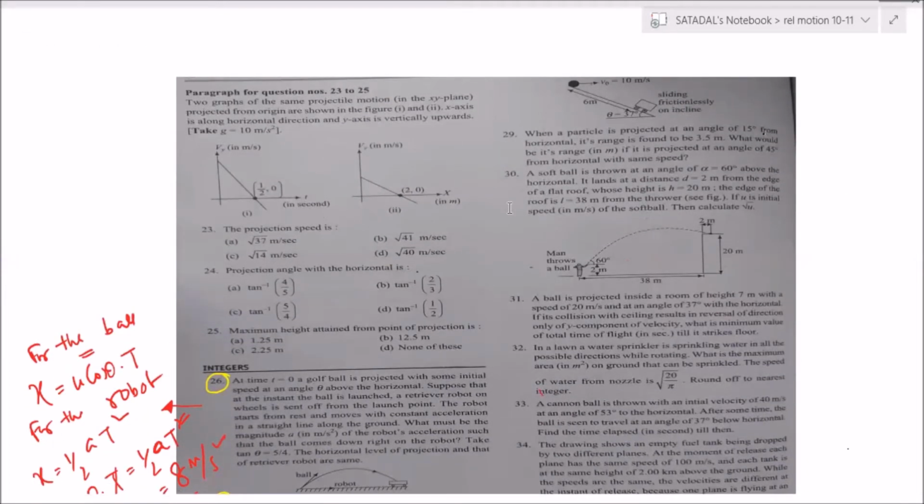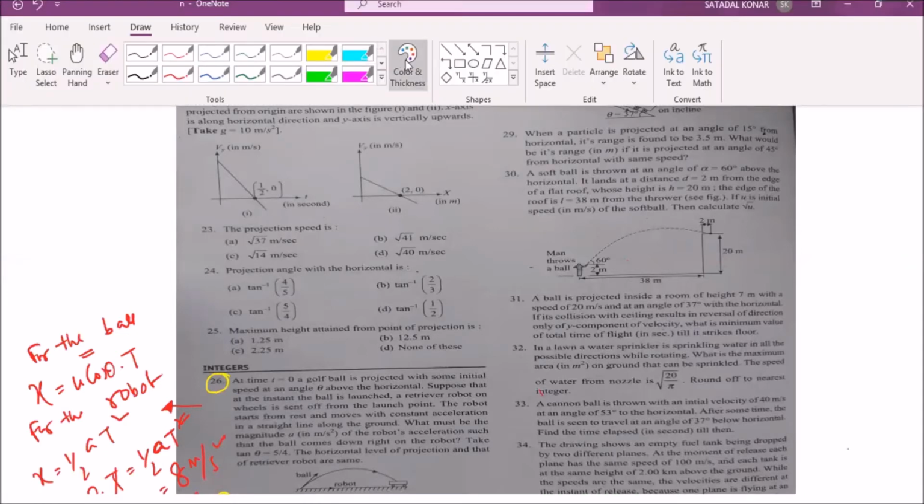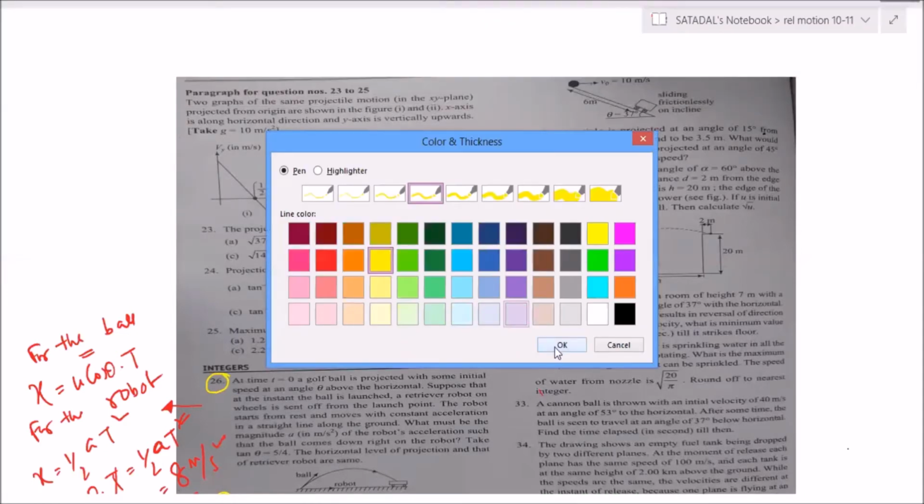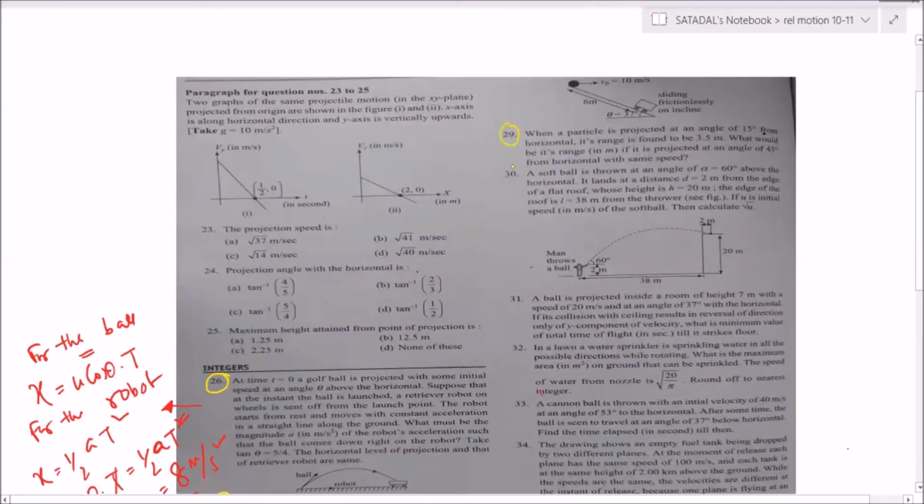Now solve. Here you go. Question number 29, 30, 31, 32, 33.